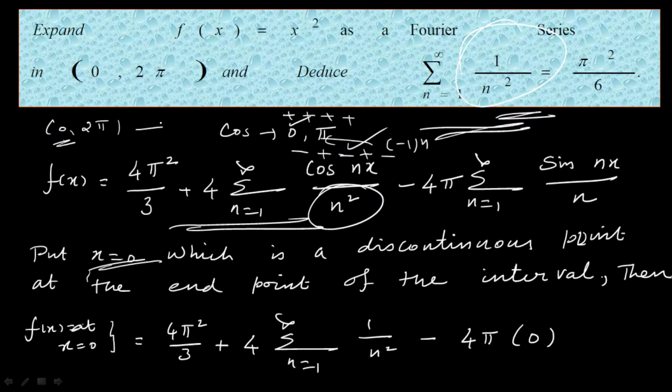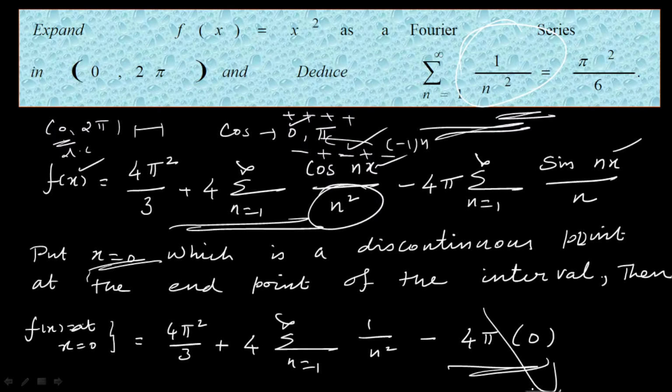As I told you already, if the point belongs to the interval, that is a continuous point. If it doesn't belong to the interval, that is a discontinuous point. So here 0 is not included, so this is a point of discontinuity at the end point.